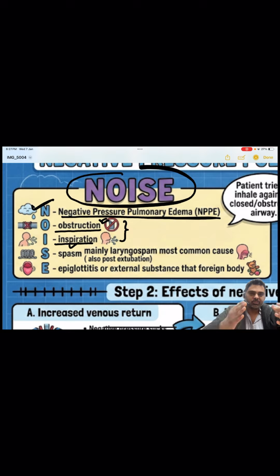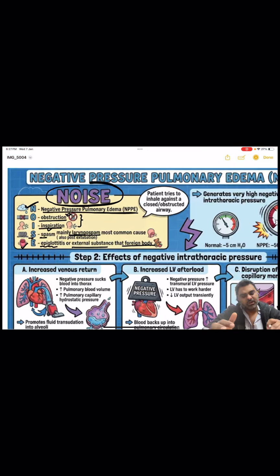That means there is an obstruction and the patient is taking a forceful inspiration. These two things are very much required. Then only negative pressure pulmonary edema develops. And from S, remember spasm, and mainly it is the laryngospasm, and most commonly this happens after extubation. And E is for epiglottitis or external substance, that is foreign body. These also happen, but with less chance.